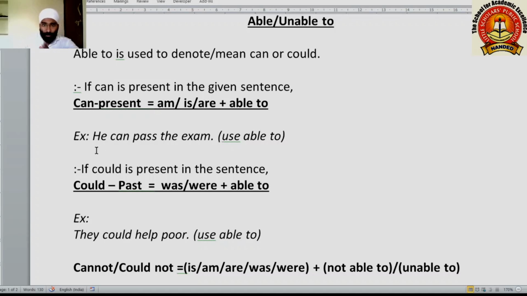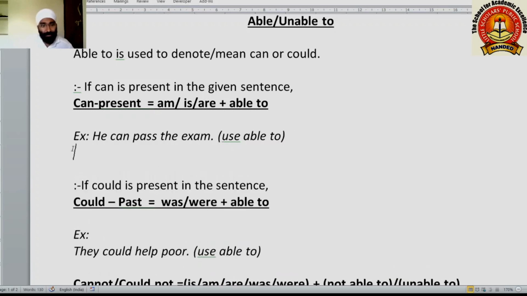When to use able or unable to? He can pass the exam. Use able to. See students, here this sentence is positive. He can pass the exam means he is having the capacity to pass the exam. He is able to pass the exam. The same sentence you have to write here.